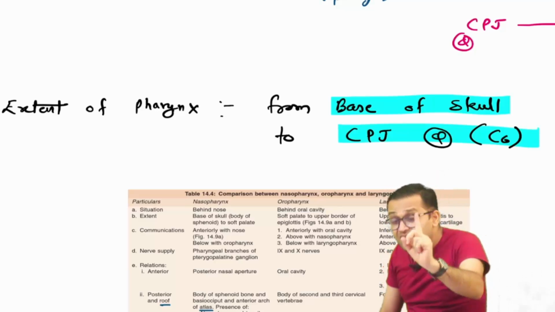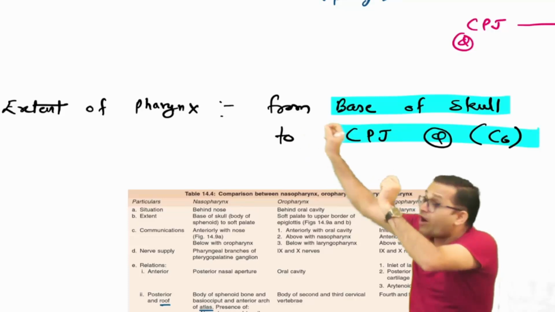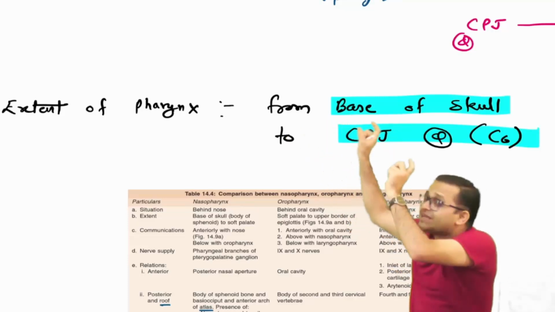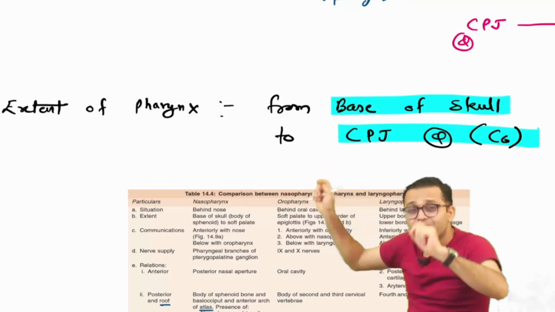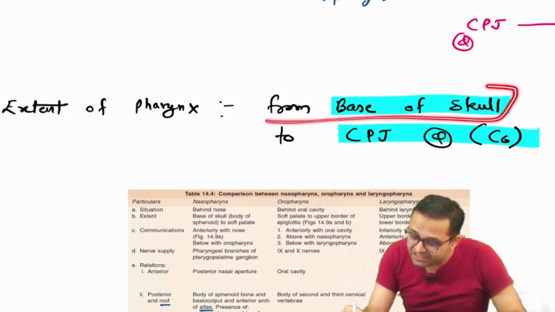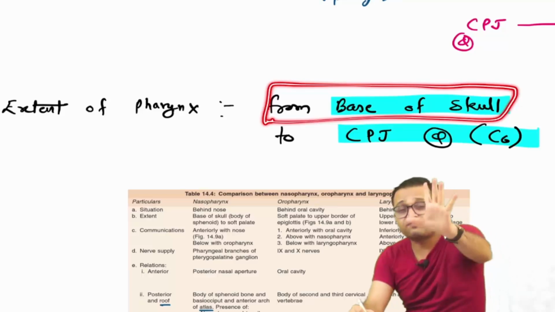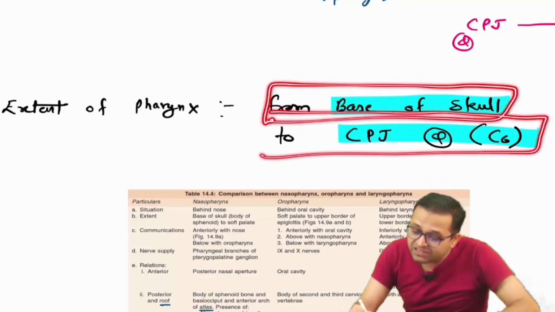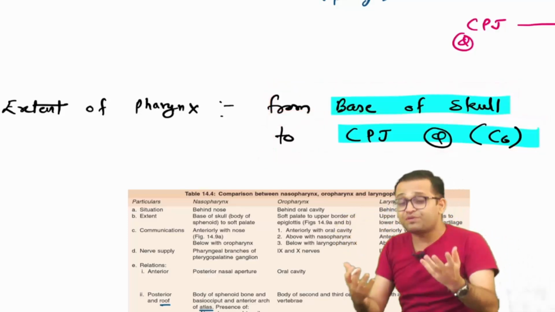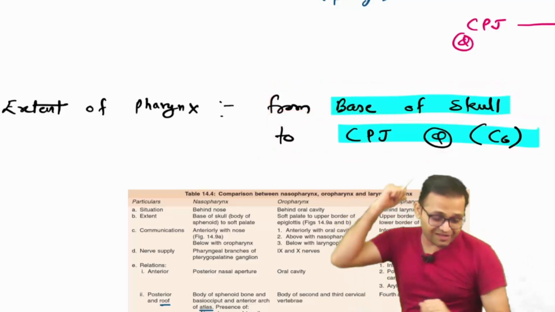So this is the same notes. Remember beta, point wise description, exact description, proper diagram, heading, it will give the marks. So extent of the pharynx, it is starting from base of the skull. What you have to write down? Base of the skull. Where it is ending? At the cricopharyngeal junction. At which vertebral level? C6 vertebral level. Getting the point?